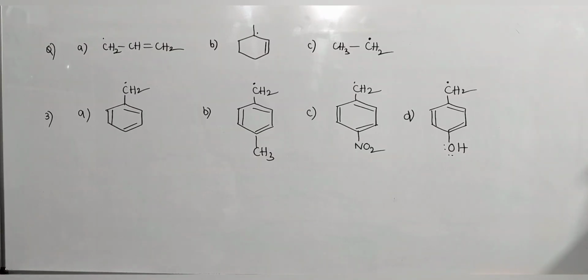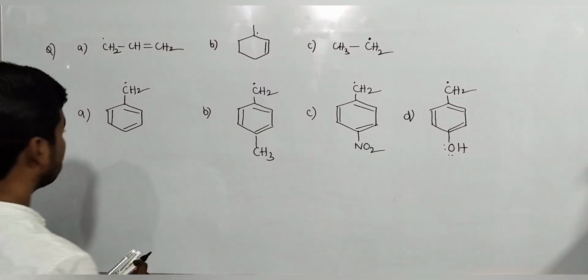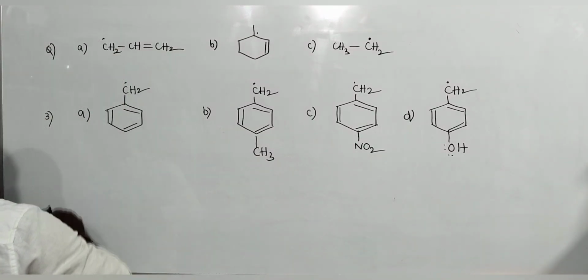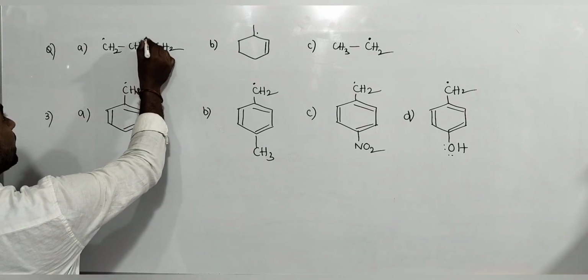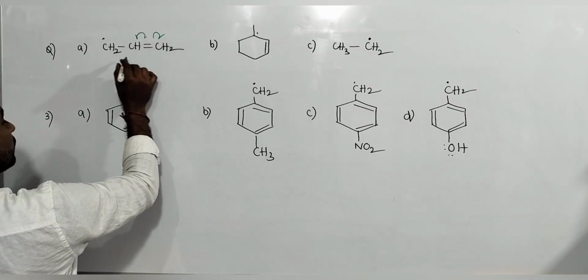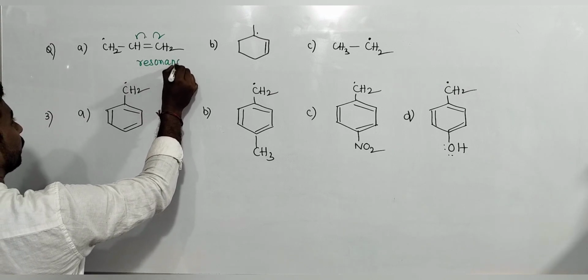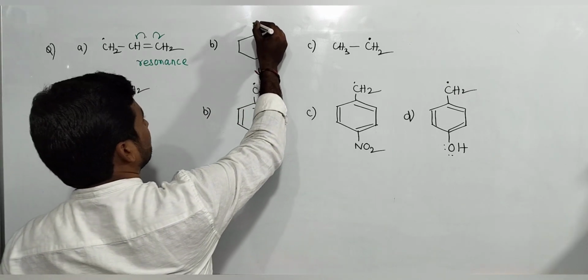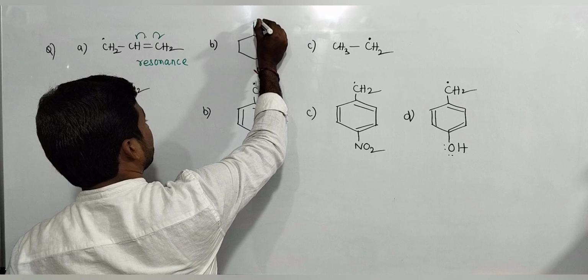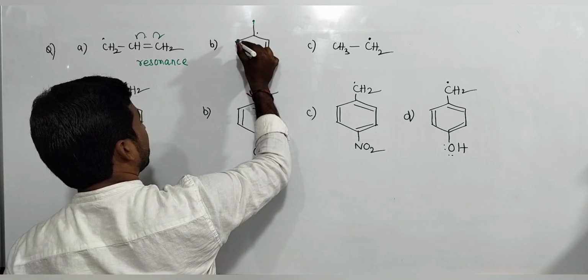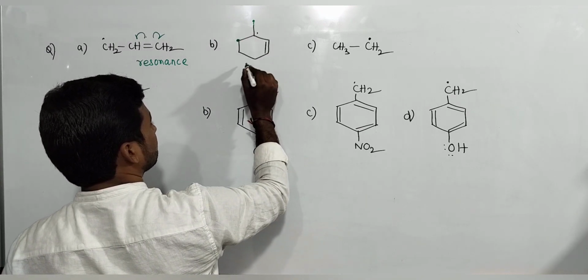Next, see this one, stability of carbon free radical. Here the carbon free radical is stabilized by resonance. Homolytic bond fission takes place. Resonance. Here, how many alpha hydrogen? This is alpha hydrogen, and this is resonance.